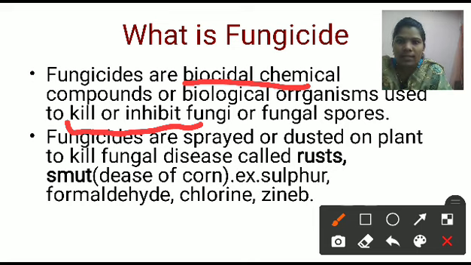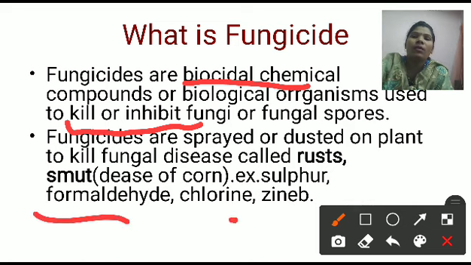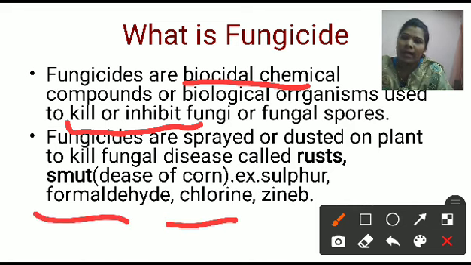These fungicides are sprayed or dusted on the plant to kill a fungal disease called rust. This is the name of the disease. Another is smut, which is the disease present on corn. And for removing that fungi we use chemicals, that is sulfur, formaldehyde, chlorine, zinc, etc.